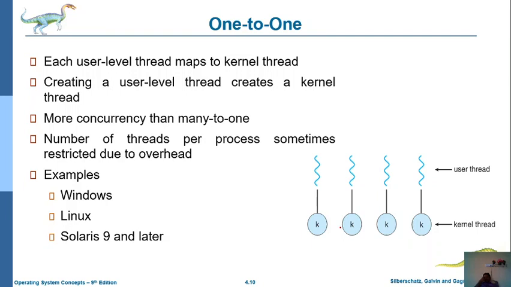Now we observe some examples. Several operating systems use this technique to implement their operating system services. Those are Windows, Linux, and Solaris. These three operating systems use the one-to-one multi-threading concept, meaning one user thread maps to one kernel thread.